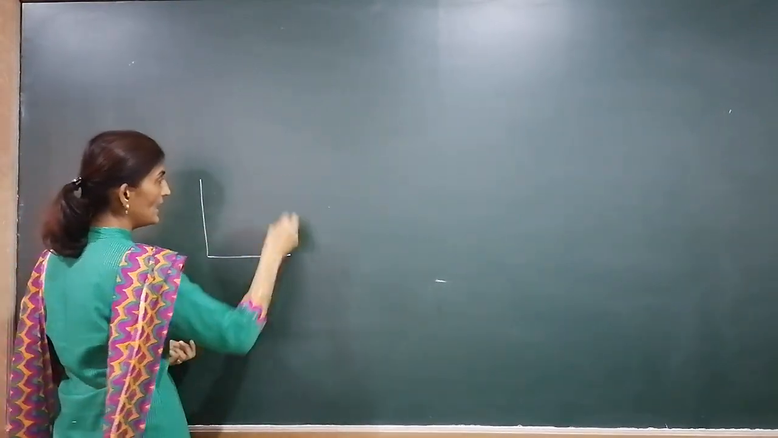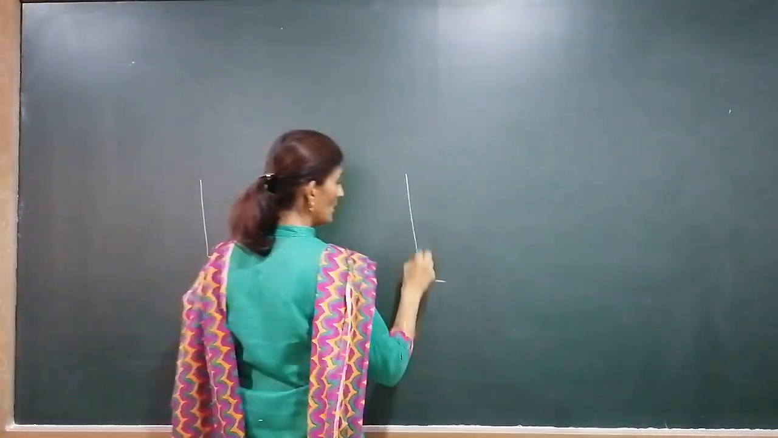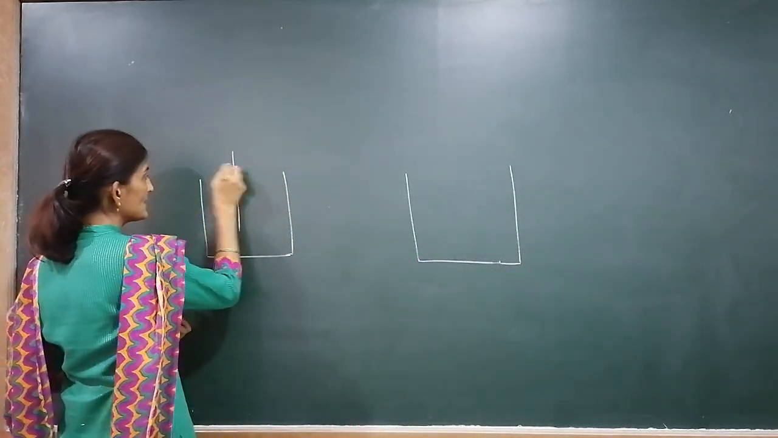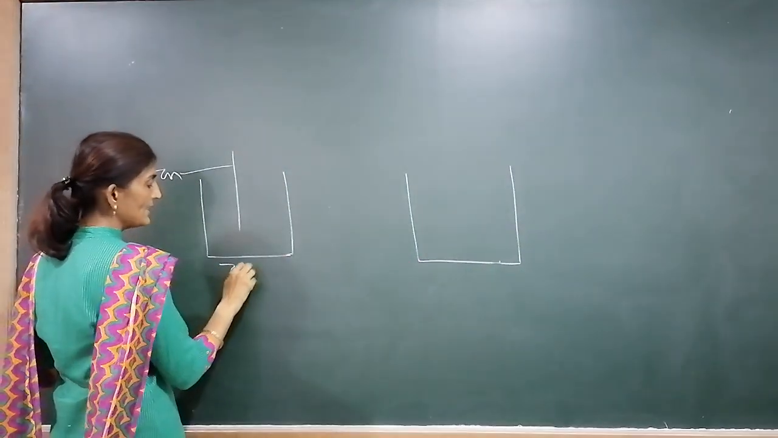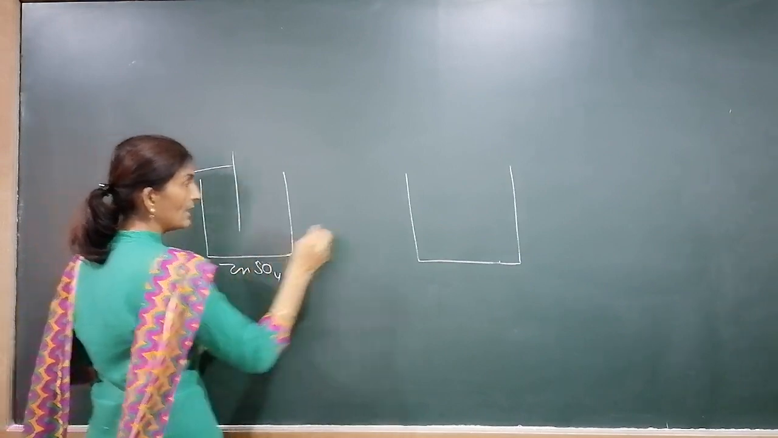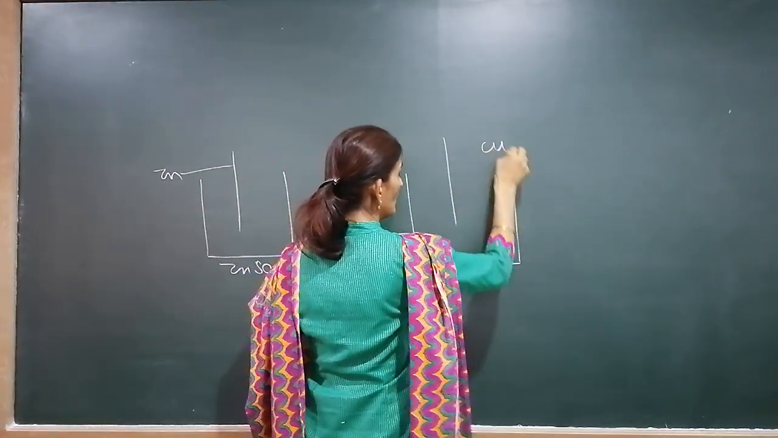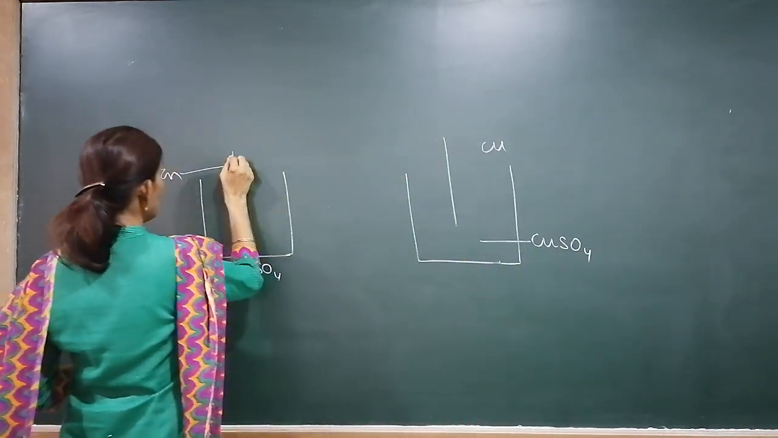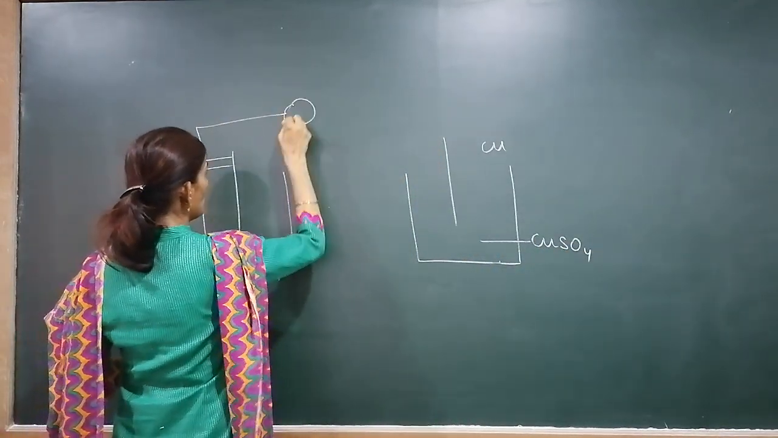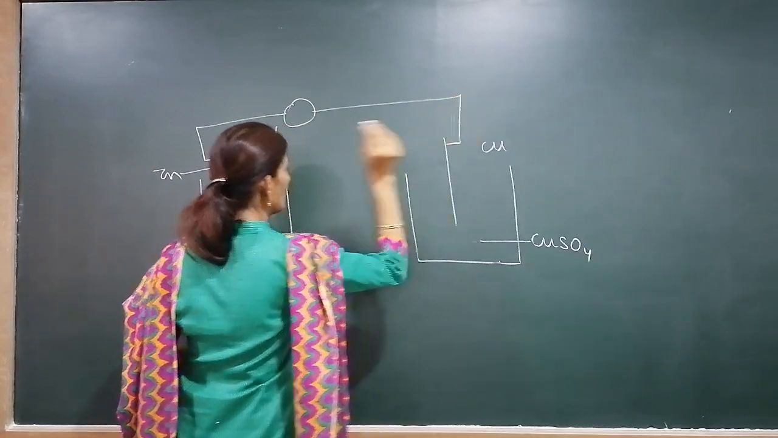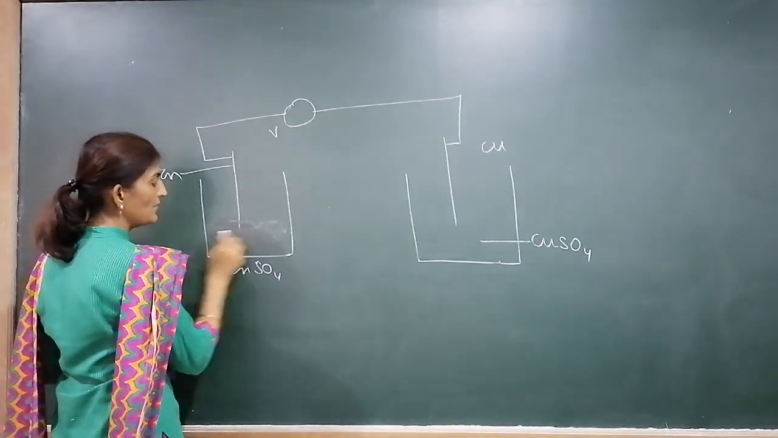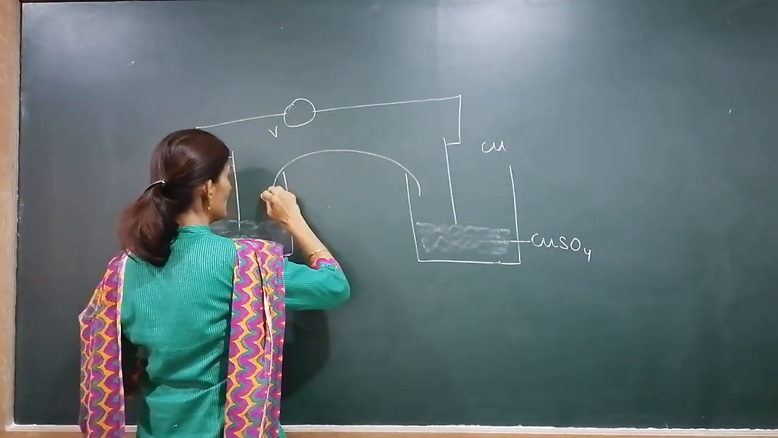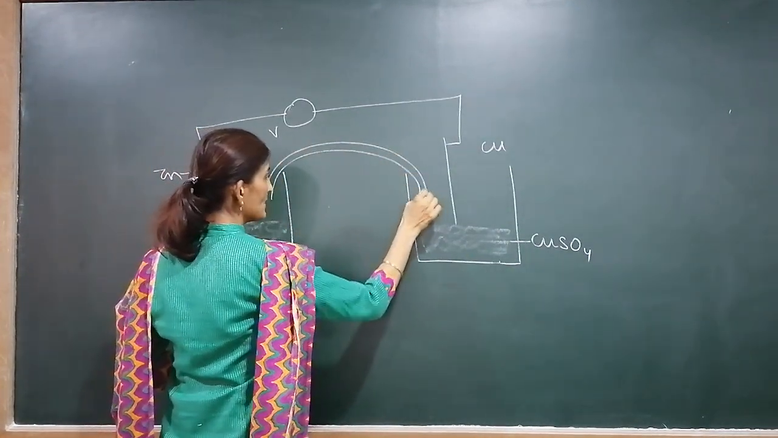Suppose we have this cell, a copper rod and a zinc rod. This is the zinc rod dipped in ZnSO4, and here the copper rod is dipped in copper sulfate solution. Both rods are connected by a voltmeter, and the solutions are filled in. Molarity is 1 molar. The salt bridge is placed, and cotton plugs are inserted over here.